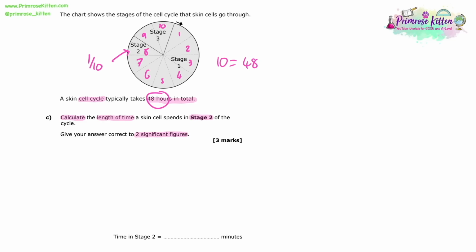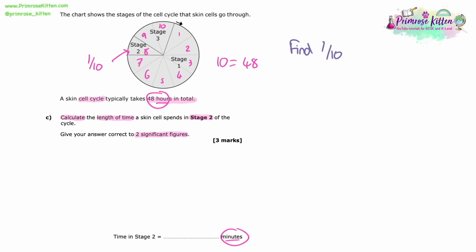You're going to get different versions of questions like this. You could get one where they actually put percentages on for you. You could get one with numbers on or times on. This is one of the ones that is a little bit more abstract because it's just a circle cut into sections with no numbers and you have to work it out. So different types of this question are going to come up. But this is how we would work out this one. It's simpler than you think.